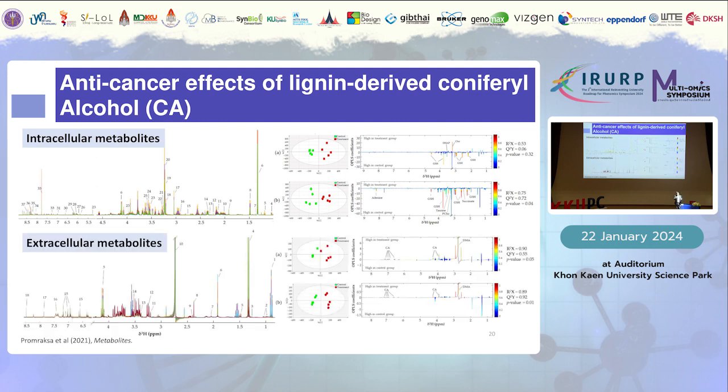Then we also extracted the metabolites from the extracellular component, which is the cell culture media, and performed the statistical analysis to see the extracellular metabolite alteration after treatment with the CA compound. This time we can see that there is metabolic alteration after being treated with the CA compound in KKU100 that can be reflected in the extracellular compartment, and likewise in KKU213.